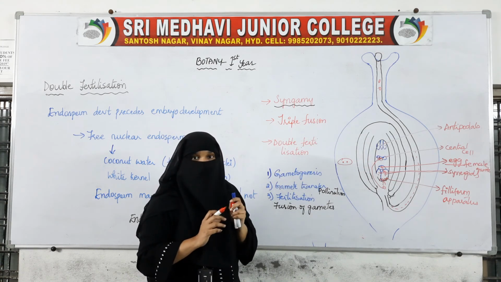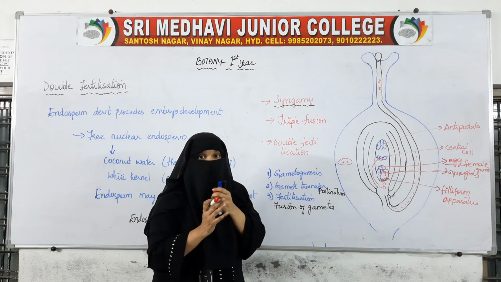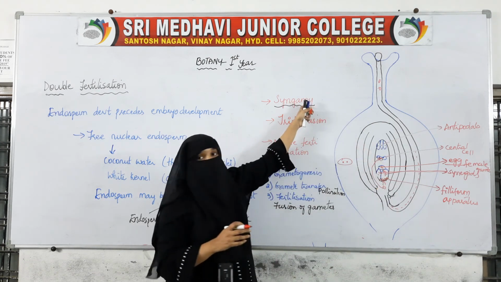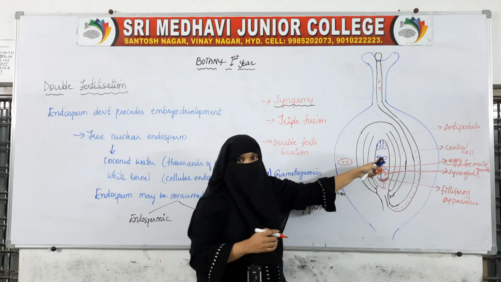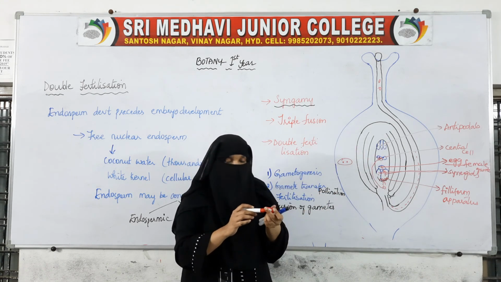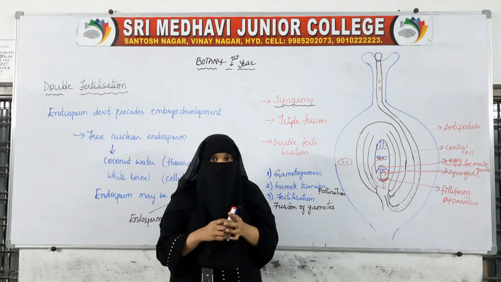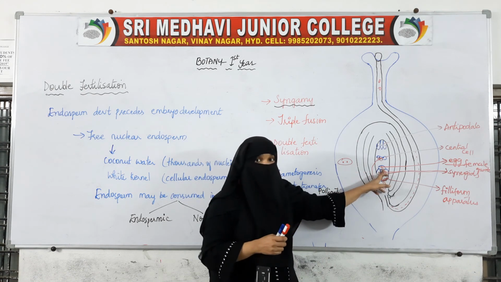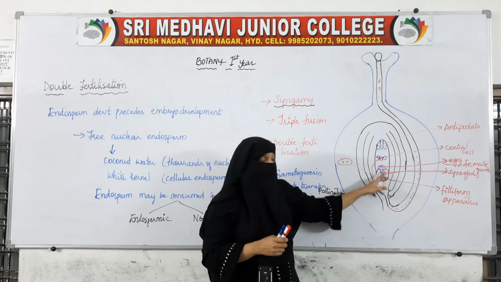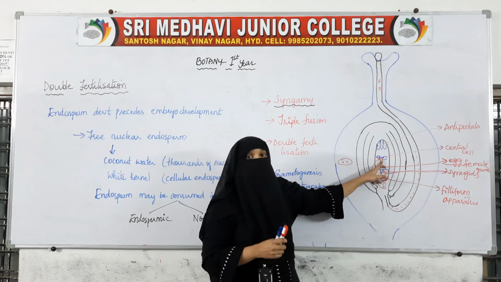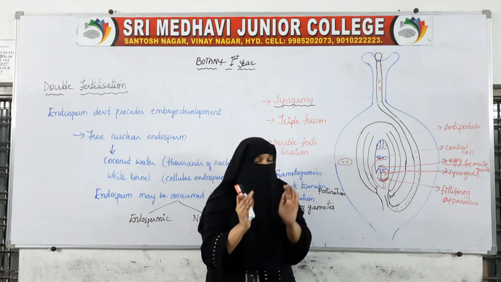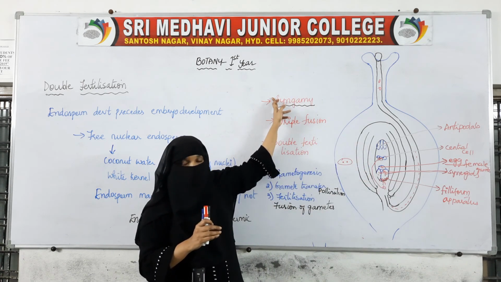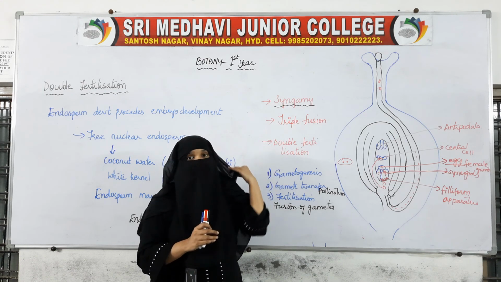Two times fertilization is taking place, two times fusion is taking place. But here this fusion is with the egg, that is why it is syngamy, and this fusion is with another nucleus. So two fertilizations are taking place. One is with the egg, male nucleus and egg, and second is male nucleus with the central cell. So the fertilization with the egg cell is syngamy.